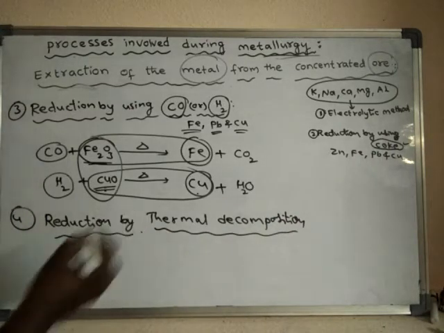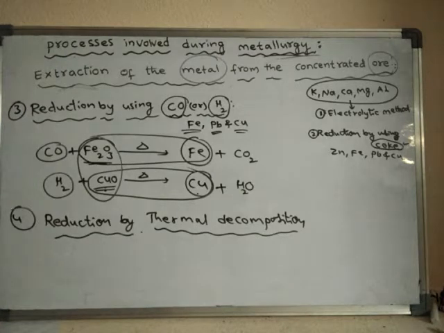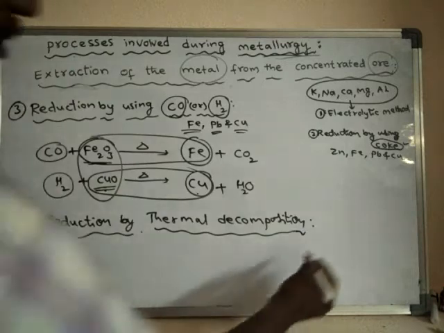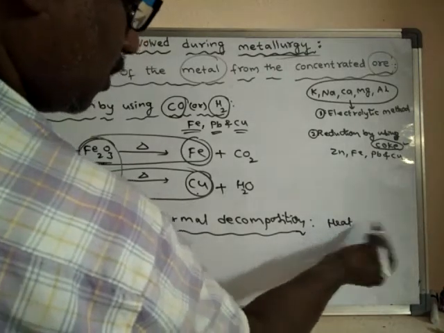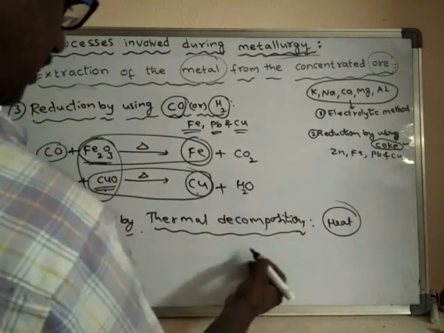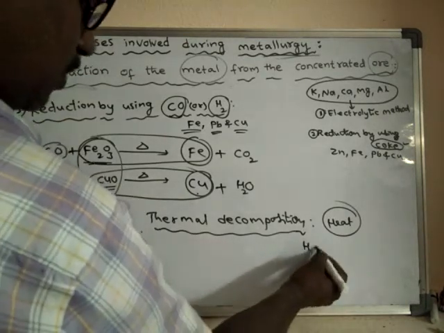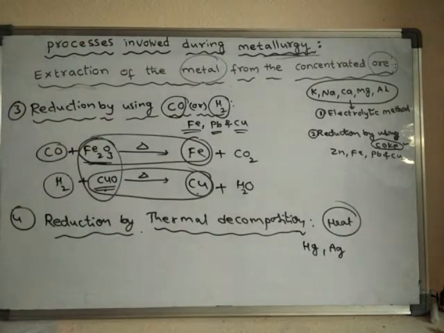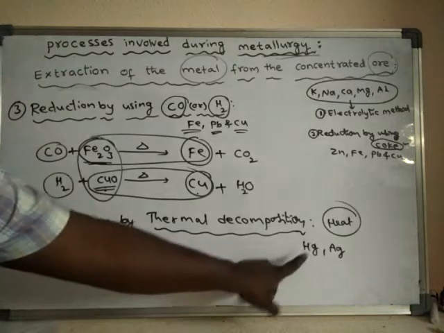See, heat also helps in reduction of the ore into metal. So particularly, metals like mercury and silver can be obtained from their ore upon strongly heating.